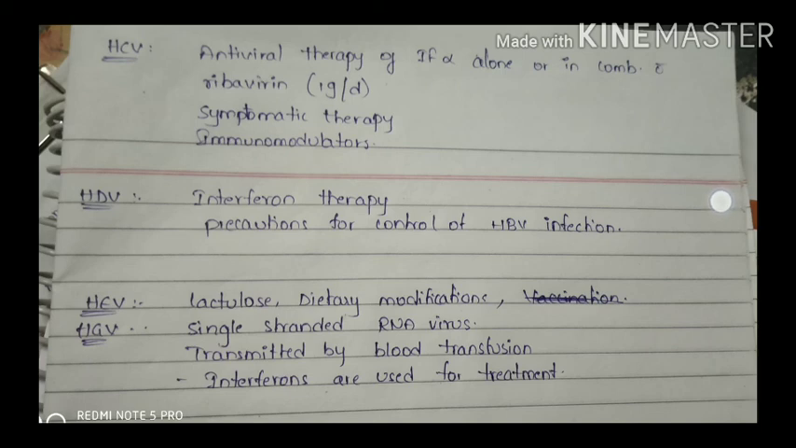And in the case of HEV, the treatment is similar to that of the HAV virus, and lactulose and dietary modifications are necessary. And there is another type of hepatitis, that is HGV. It is not much important, and it is a single stranded RNA virus which is transmitted by blood transfusion, and interferons are used to treat this condition. This is about the treatment.